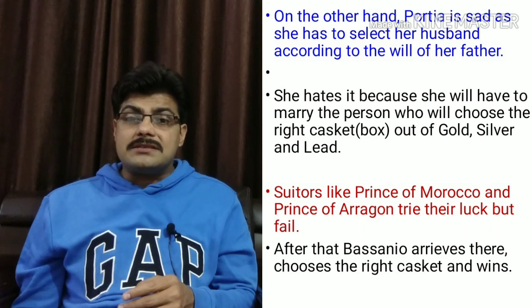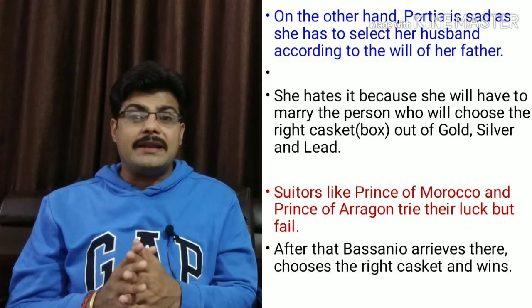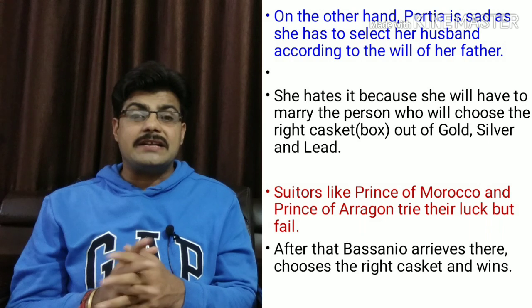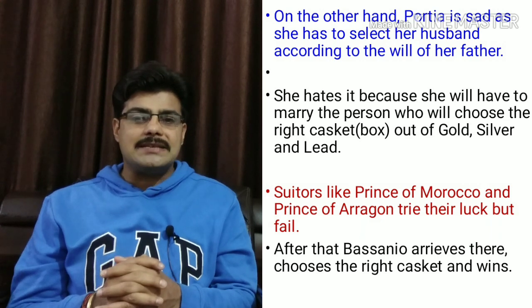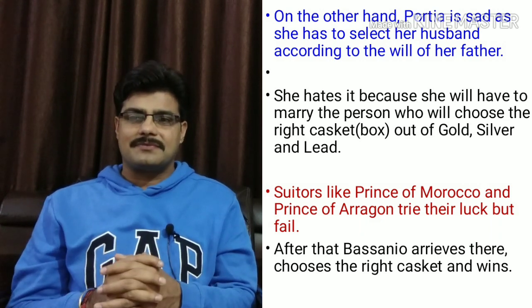She is afraid that by chance any wrong man can pick out the right casket. But being a good daughter, she cannot go against her father's will.